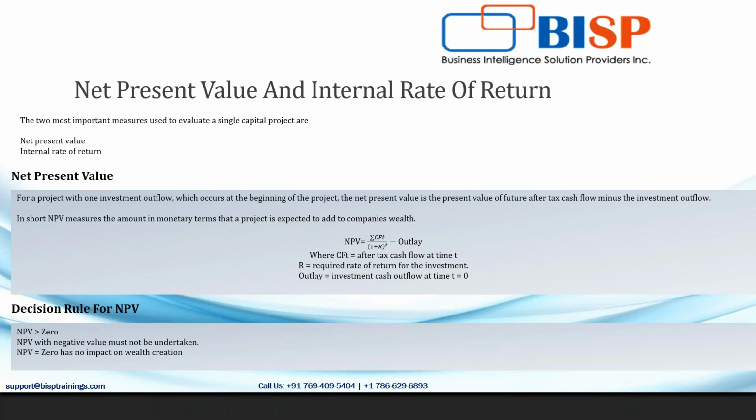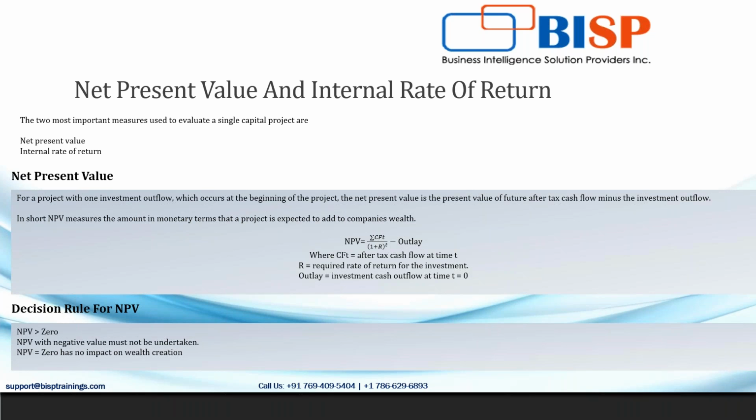So in short, net present value measures the amount, in monetary terms, that a project is expected to add to a company's wealth. The basic formula for net present value is the after tax cash flow at time t divided by one plus the required rate of return, minus the investment outlay. That is the initial cash outflow for the purchase of that particular machinery for that particular project.